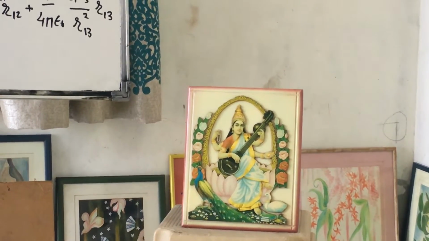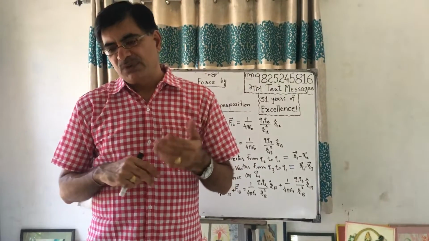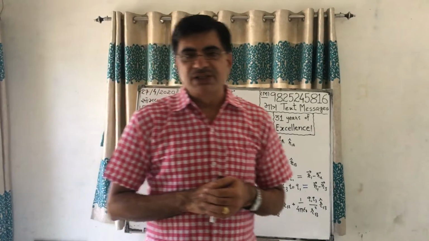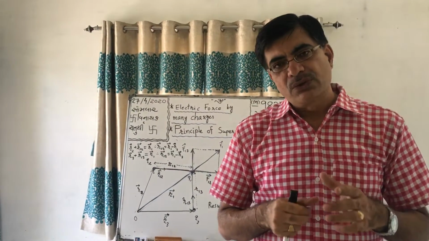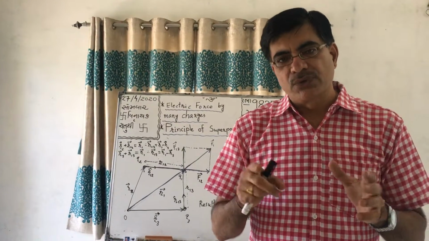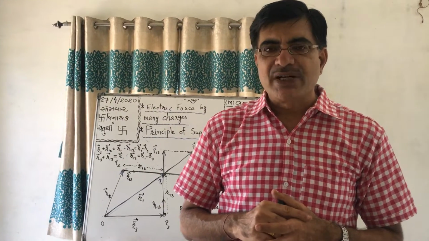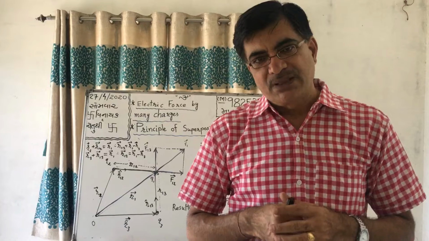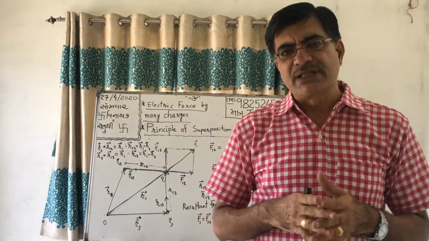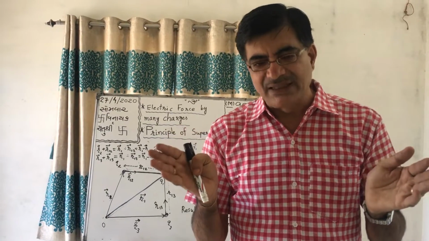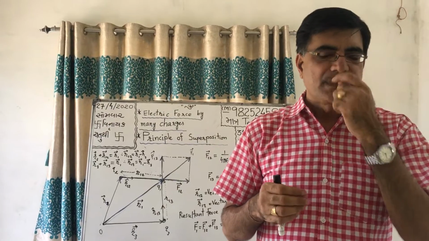Let us start revision and the new topic of the first chapter. Yesterday we discussed Coulomb's law. Coulomb's law gives us the electric force between two static charges at a certain distance. That's why it was called a two-body force. There were some conditions: the distance should not be less than 10 raised to minus 15 meter and not more than 10 raised to 18 meter.